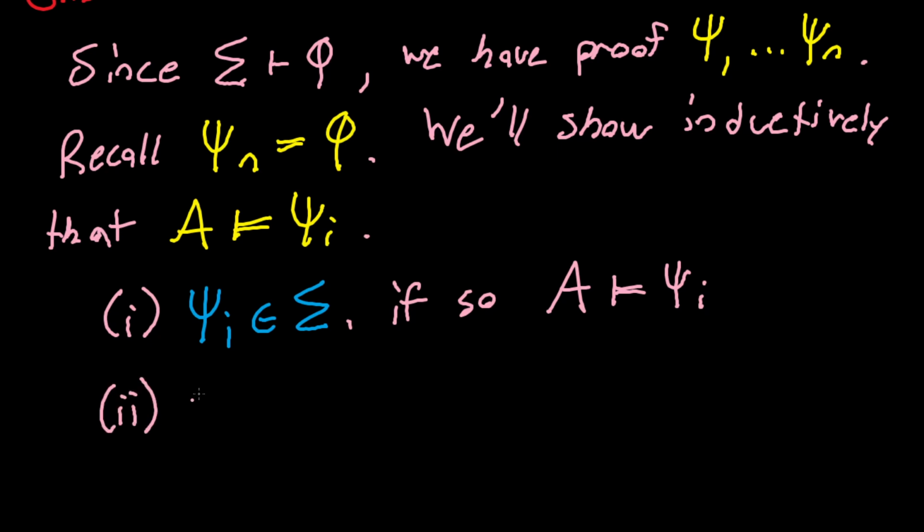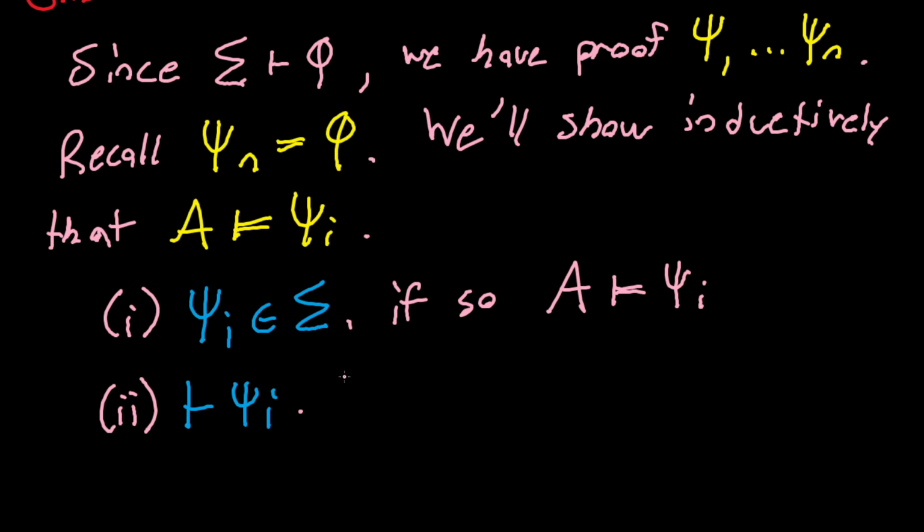For case 2, psi I might be a tautology. This is the second thing psi I could be.